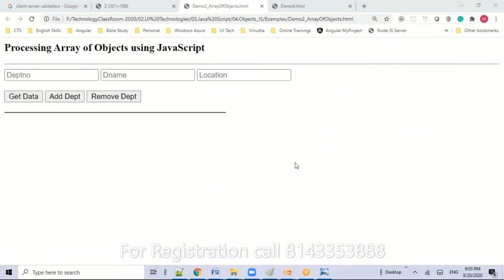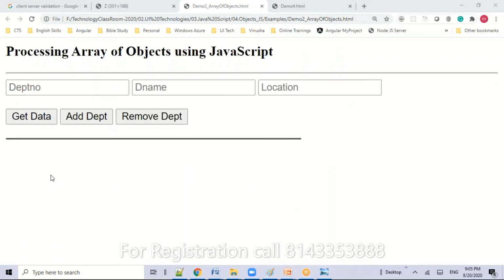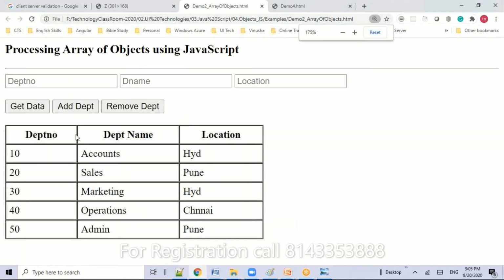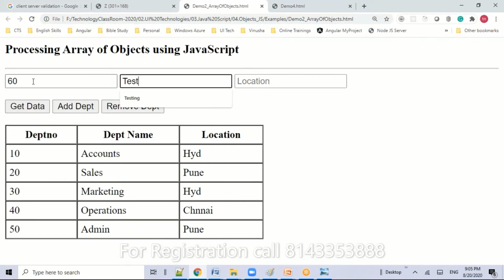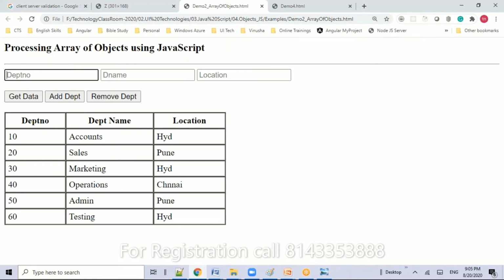Observe this screenshot. This is a program I generally teach in my JavaScript classes. Of course, in Angular also we do this. In JavaScript it is a little bit of a painful task, but in Angular it is easy. Observe carefully. When I click this button, it loads the department details. Later I'm trying to add one new department, and next I click add department. The new department is added.